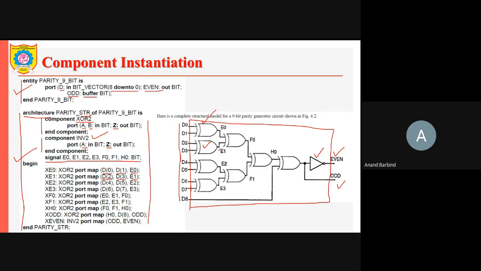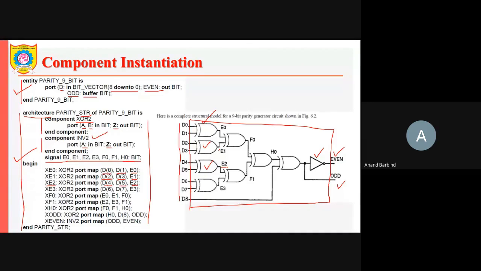The next one is XE2. The instance is XE2, and the port map for it is D4 and D5 as the inputs. So it is this one, and the output is connected to E2, you can see here.